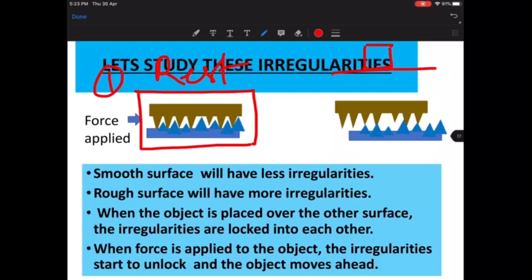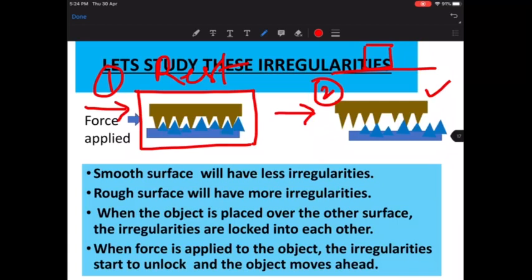But suppose I apply a force. My force is much more, to unlock the irregularities. If I apply the force, the object will start moving now. When the object starts moving, look at the second picture here, the irregularities will be shifted and will no more be in the interlocked position.